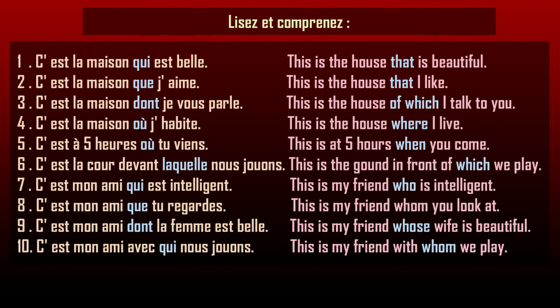Number 6. C'est la cour devant laquelle nous jouons. This is the ground in front of which we play. 7. C'est mon ami qui est intelligent. This is my friend who is intelligent. Number 8. C'est mon ami que tu regardes.